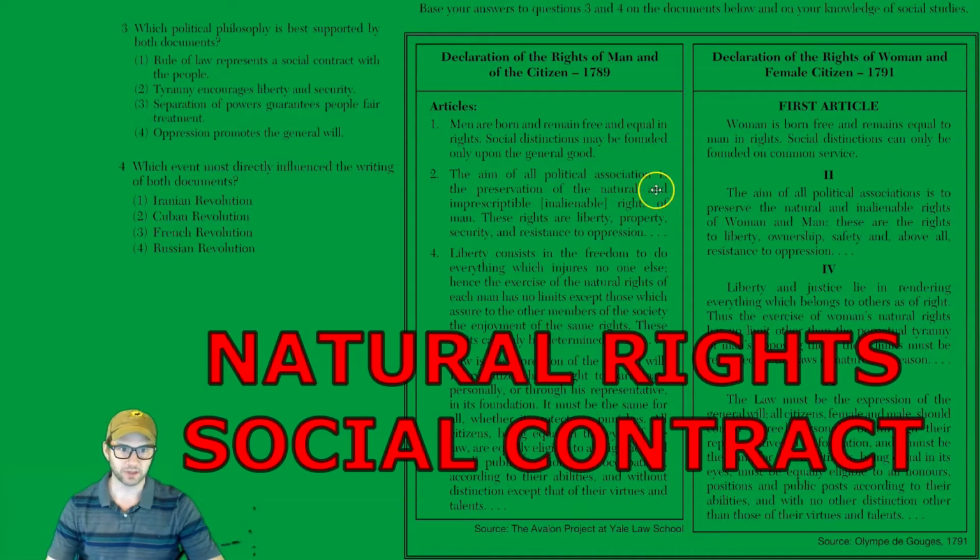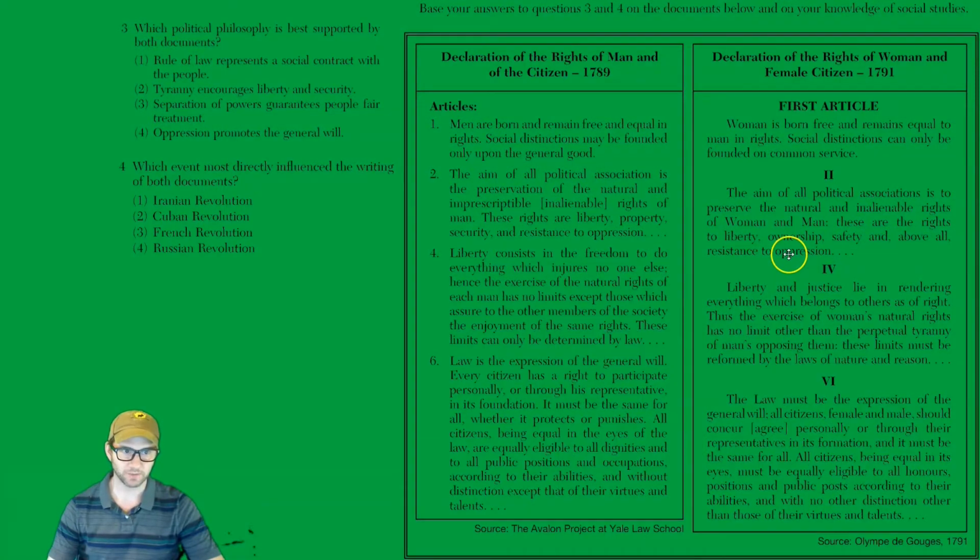The aim of all political association is the preservation of the natural and inalienable rights of man. That says man. These rights are liberty, property, security, and resistance to oppression. Olympe would alter that and say the aim of all political association is to preserve the natural and inalienable rights of woman and man. These are the rights of liberty, property, security, and above all, resistance to oppression. We should mention that these are both translations from the French. So, did she specifically say ownership versus property?